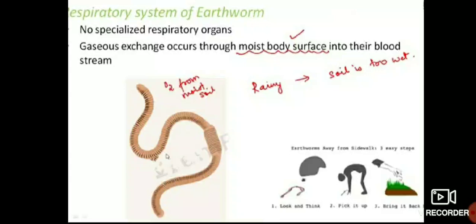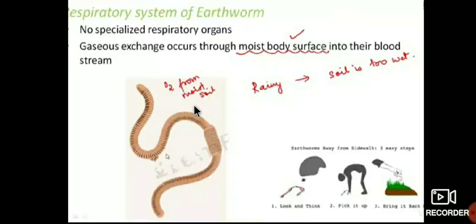So how do they breathe? No specialized respiratory organ means gas exchange occurs through the moist body surface into their bloodstream. So here gas exchange takes place through the moist body surface. If the earthworm has a moist body surface, then exchange of gas will take place. Otherwise, if the skin is dried, the earthworm has difficulty breathing.